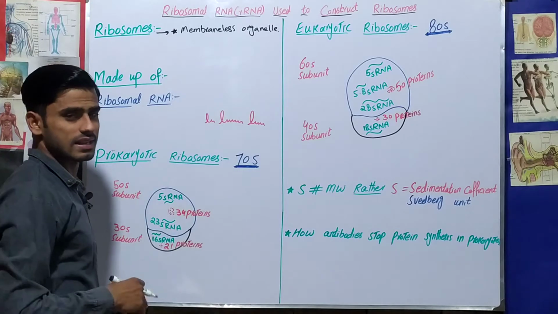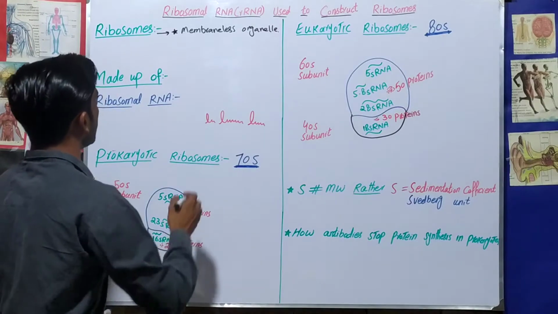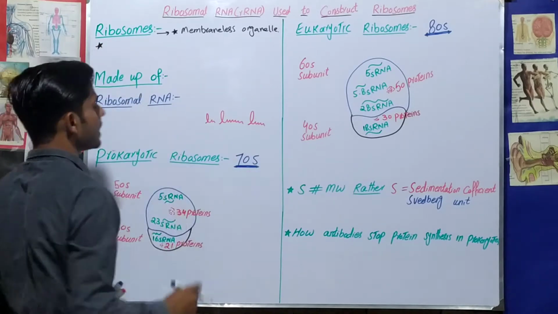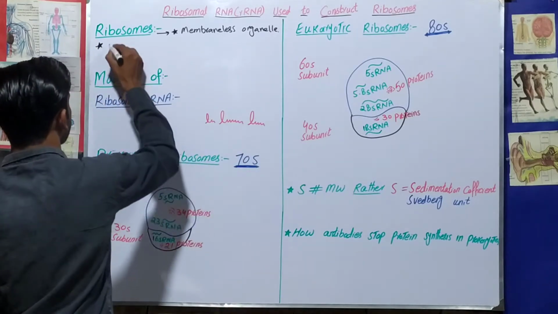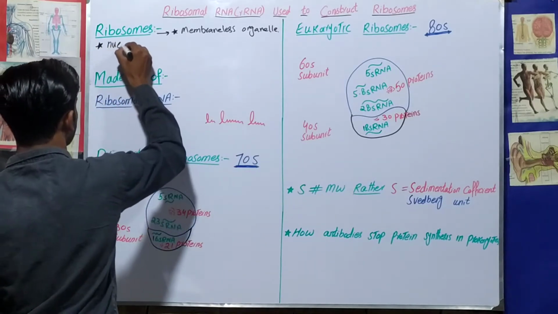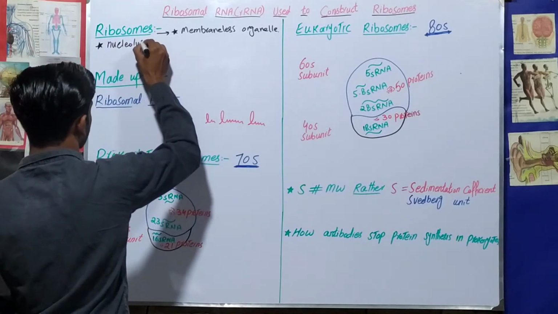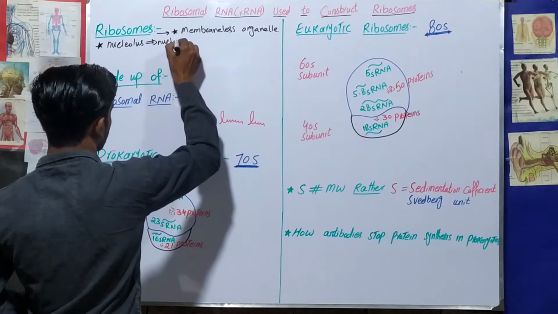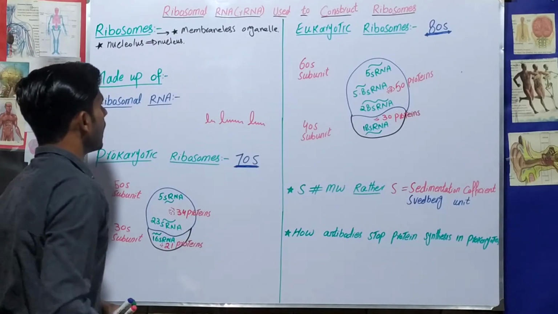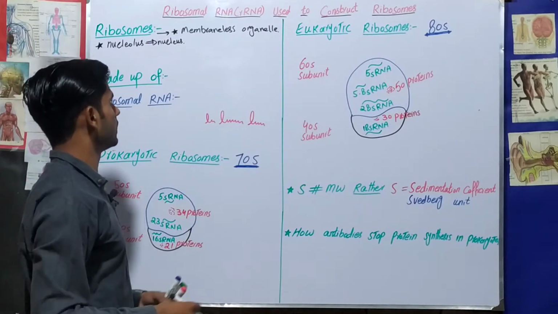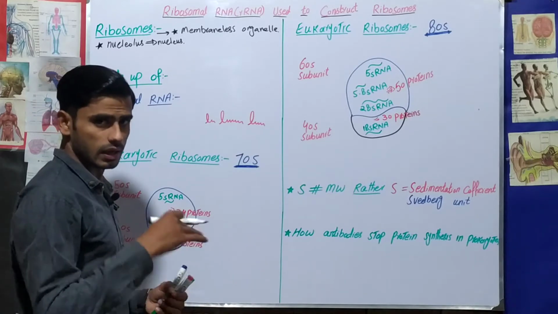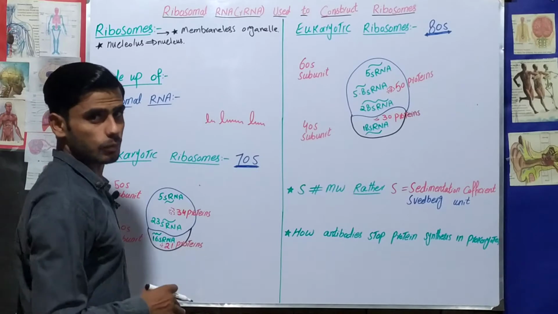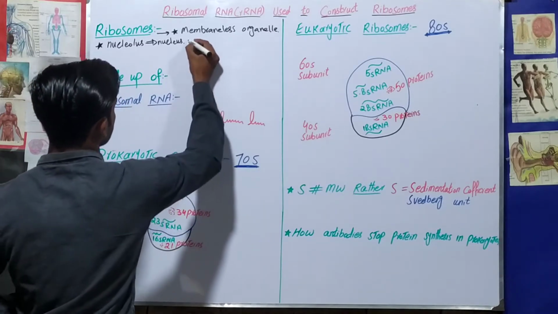The formation, or synthesis, of ribosomes happens inside the nucleolus of the nucleus. Then after the formation, they move out from the nucleus to the cytoplasm, and they have two types of location.